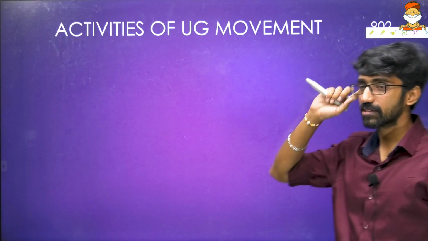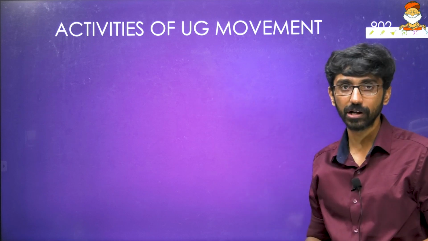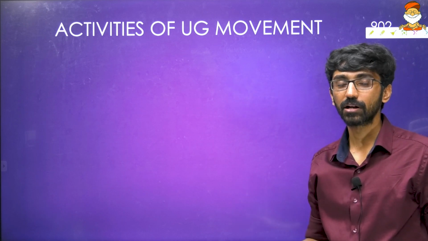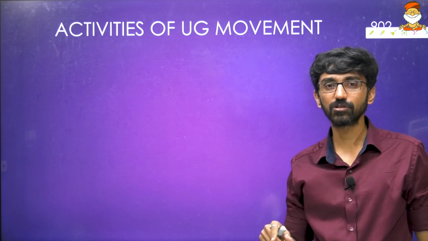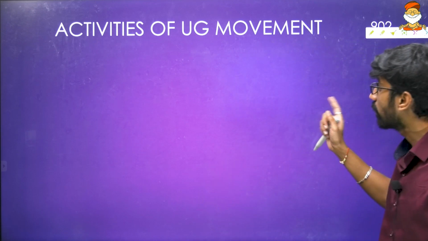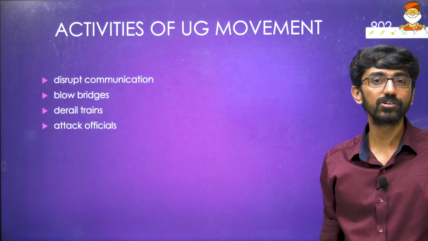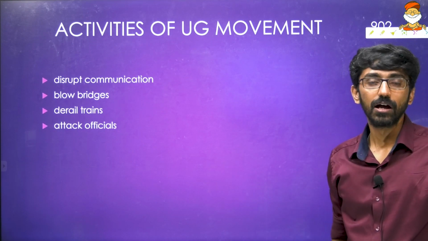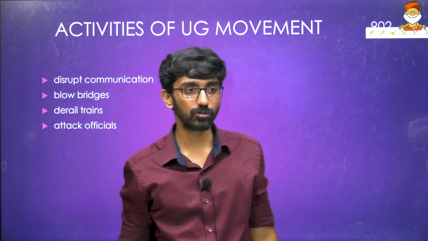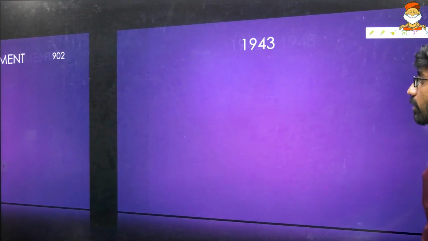I think one more question was asked about which of the following statements is not correct with respect to the Quit India movement: it was non-violent, it was spontaneous, it was led by Gandhiji, or the labor class did not participate. That question was asked again in 2012, I guess, so please go and check it also. The activities of the underground movement were to disrupt communication, blow up bridges, derail trains, and attack officials. So everybody was attacked. That is again a kind of violent movement, but secret.